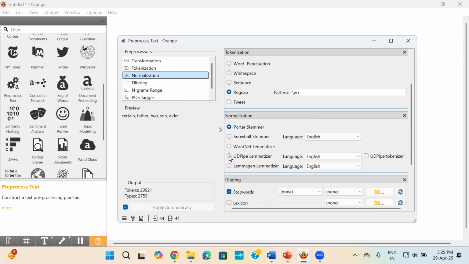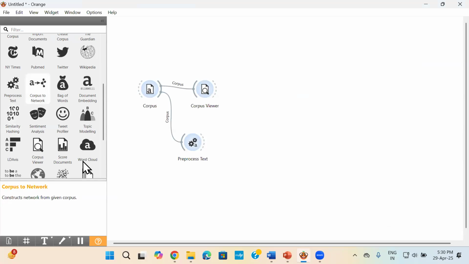I will be selecting the UDPipe lemmatizer. This is a faster one for bigger documents. If you see here, the work is getting done. It might take a little bit of time depending on your RAM. Once this is done, what we do now is attach a word cloud and see.